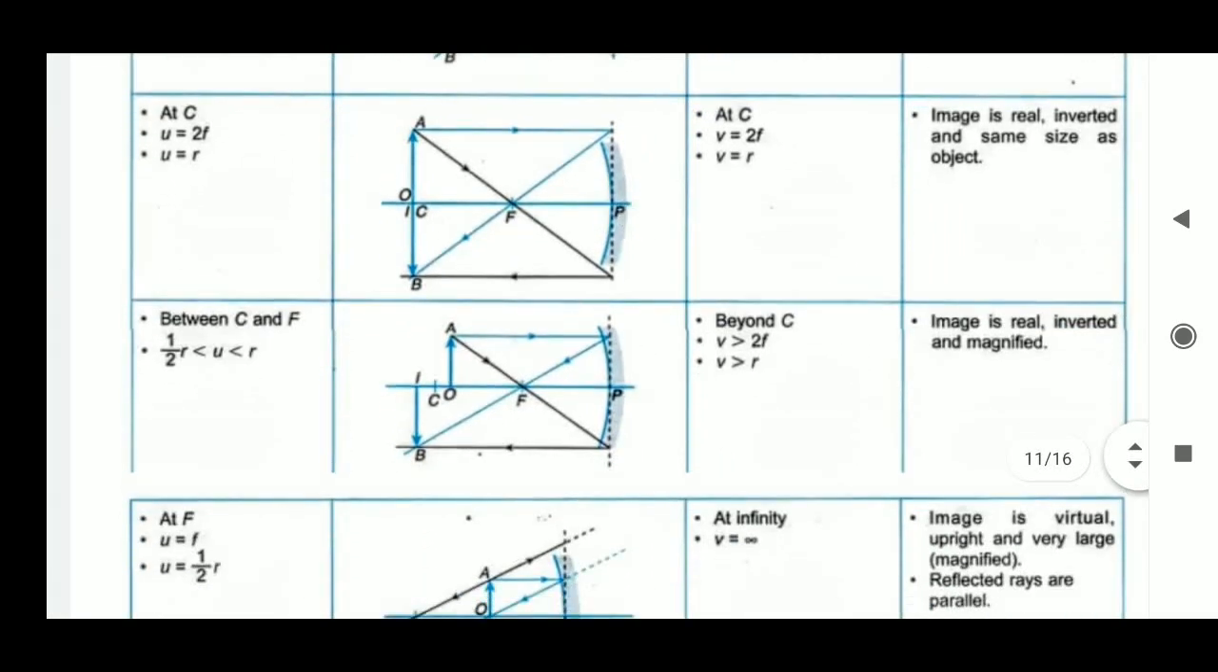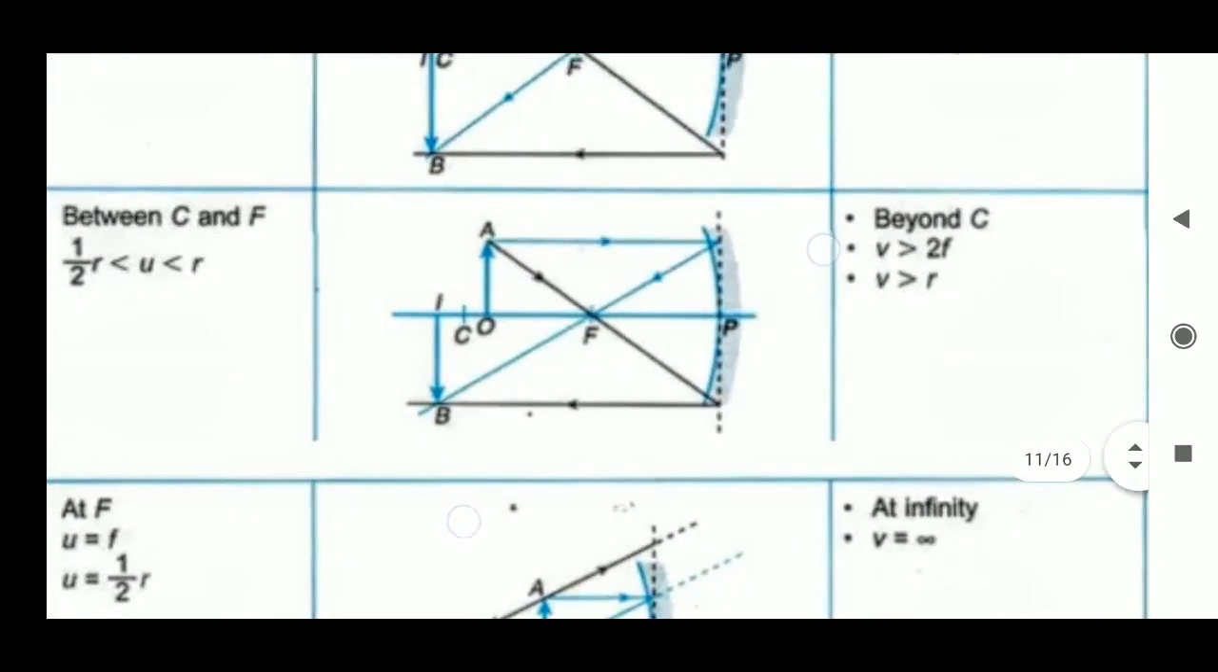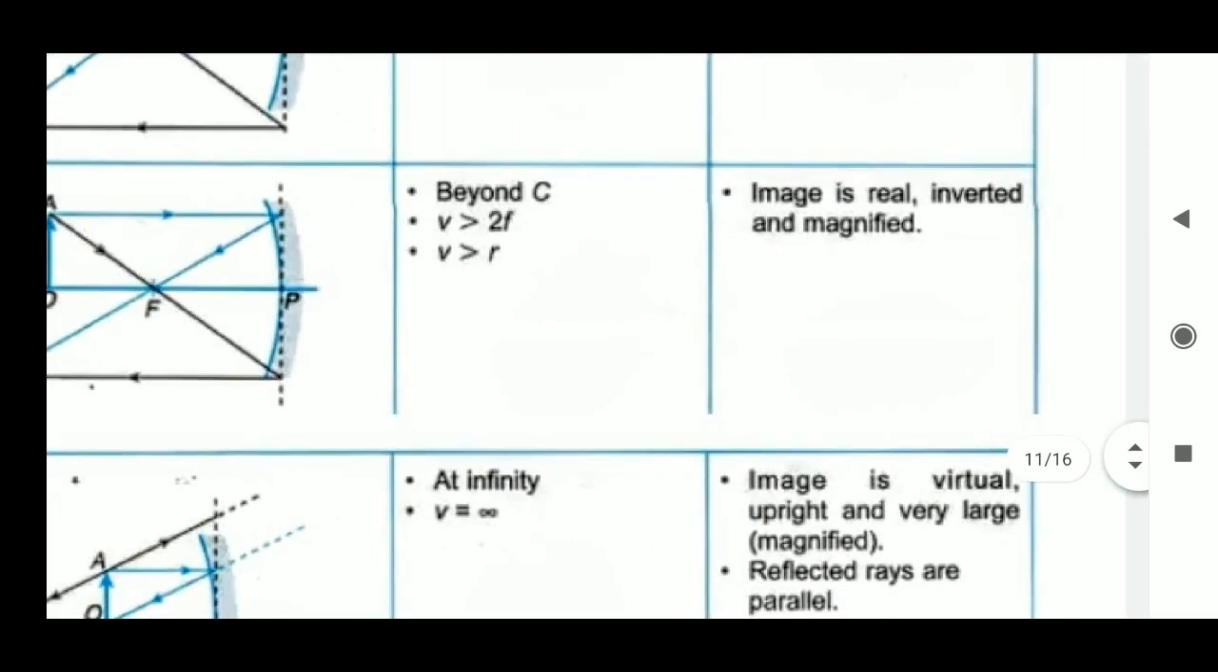If the object is moved below the radius of curvature, you can take somewhere in between C and F, the center of curvature and focus, then our image goes beyond the center of curvature, so we get a larger image distance. Now we get magnification, more size for the image. So it is an inverted image, a real image. And what is the nature of the image? The image is real, inverted and magnified, we get a bigger size.